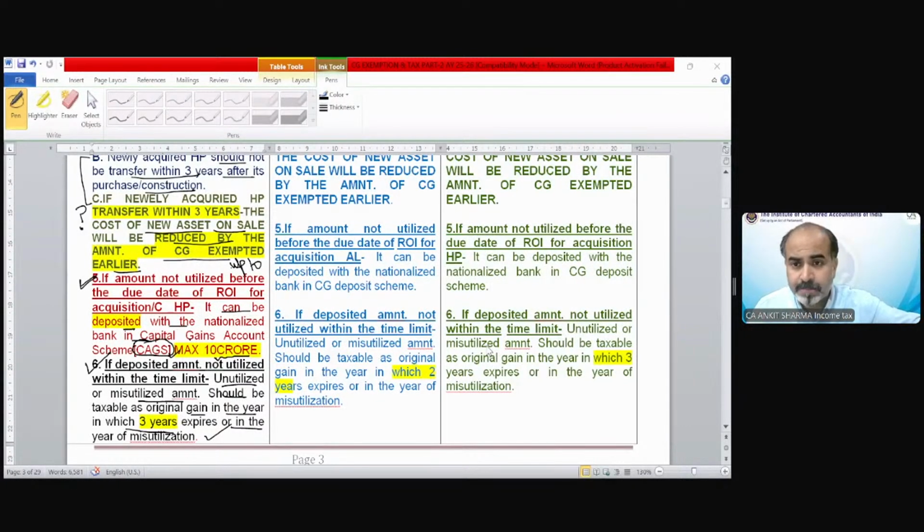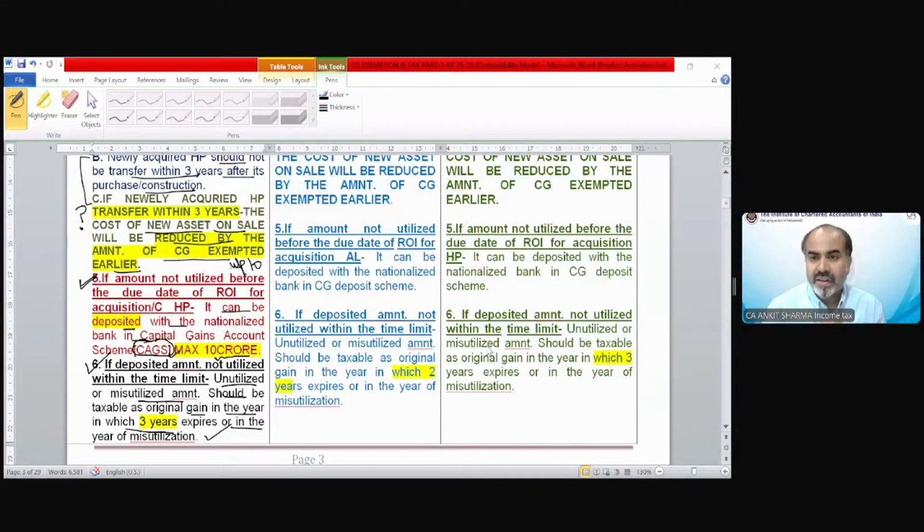Anirudh is saying, sir, if we do construction for 3 years, can we take out money many times from the fund of CGAS? Yes, you can withdraw the money multiple times from this account. Until that 3 years complete, you have to show the bills that the amount you have utilized for the purpose of construction, and then you can withdraw that amount. There is a specific procedure regarding it.